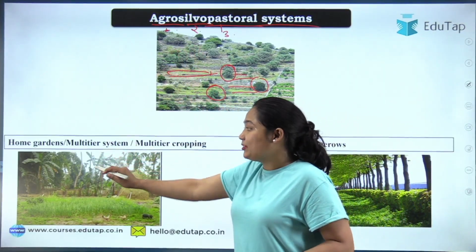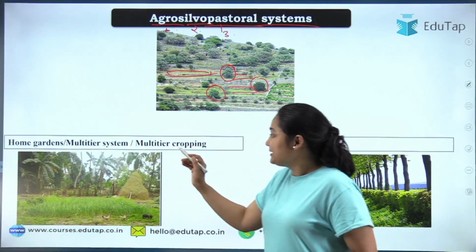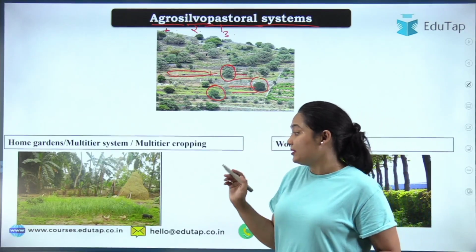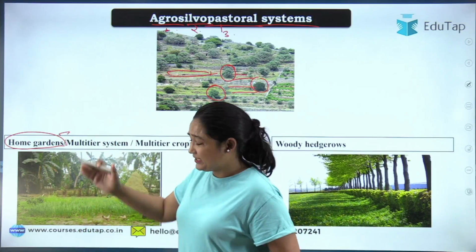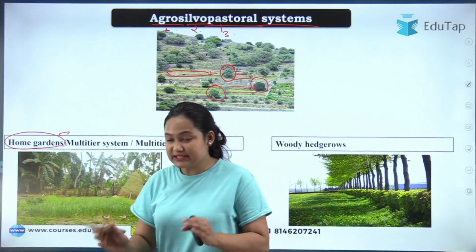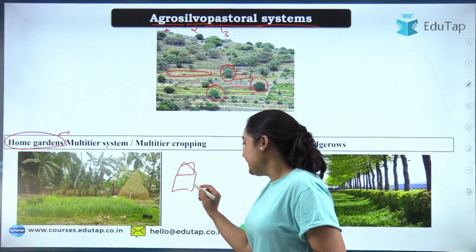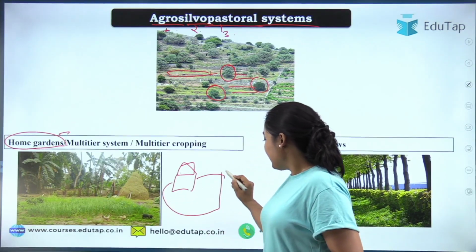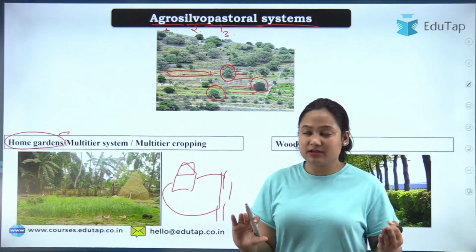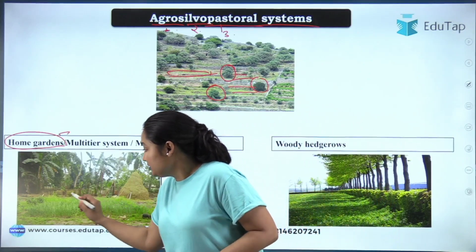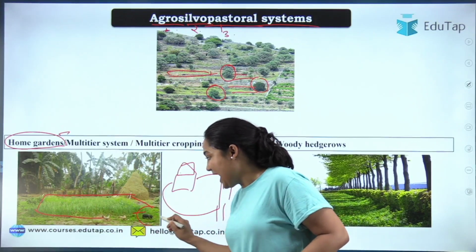Now this again can be of two types. First of all, we'll talk about the home garden, or it can also be called multi-tier system or multi-tier cropping. So what we are doing, first of all, when we are talking about the home garden, it means it is done on a small scale. Okay, so suppose you have a land near a forest. Okay, this is your house and suppose this is your land and from here the forest will grow. So what you will do, among the trees you won't disturb the forest cover or the forest trees. In between you will start growing crops and in a small area you will start keeping animals too.